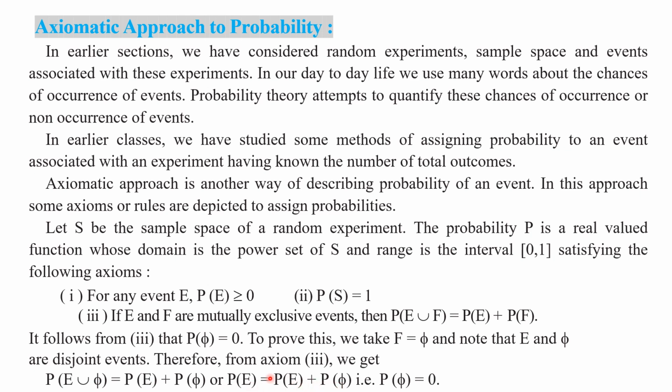Now in this equation these two terms get cancelled. P of E is in the LHS as well as in the RHS. These two terms get cancelled. Then what will you get? Finally, P of phi is equal to 0. Understood this point, my children?